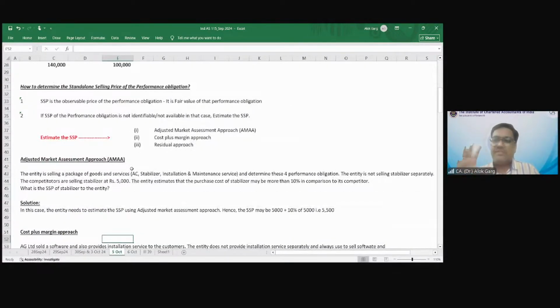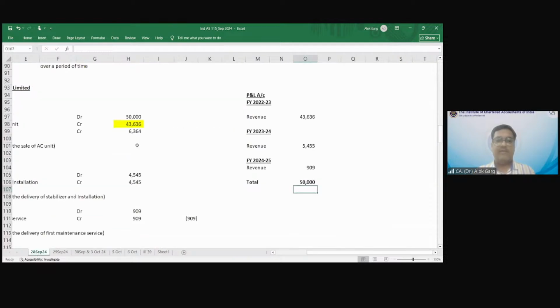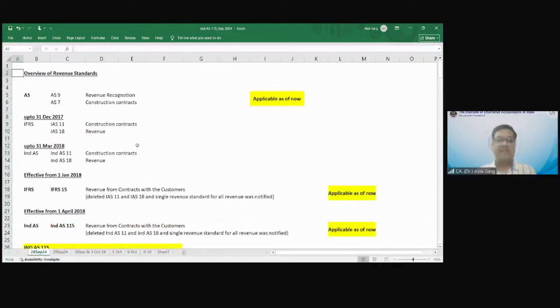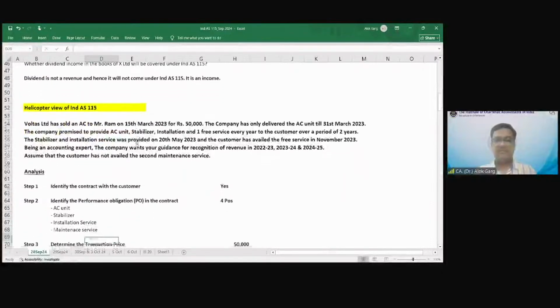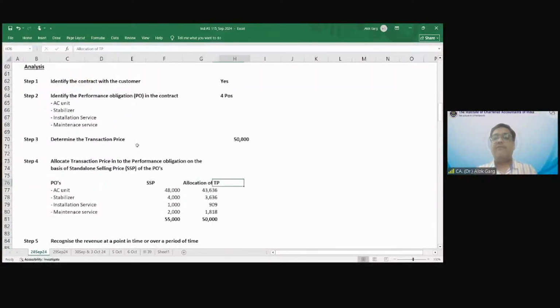If standalone selling price is there, then there is no problem. आपको पता है 3 परफॉर्मेंस ऑब्लिगेशन या 4 परफॉर्मेंस ऑब्लिगेशन है. जैसे मान लो जब मैंने आपको अभी ये हेलीकॉप्टर व्यू दिया था इंडेस 115 का, ये एयर कंडीशन वाले एग्जांपल में, तो मैंने बताया 50,000 रुपए is the transaction price and there are 4 performance obligations and there is a standalone selling price available for every performance obligation. So we have allocated this 50,000 in the ratio of the standalone selling price of all the performance obligations.